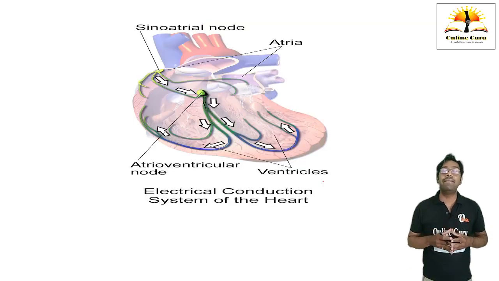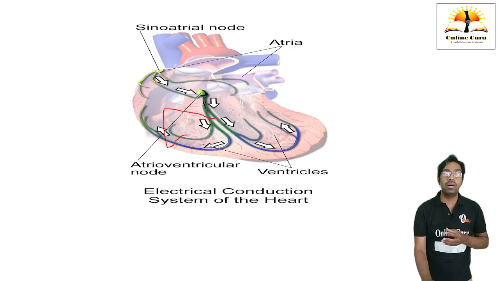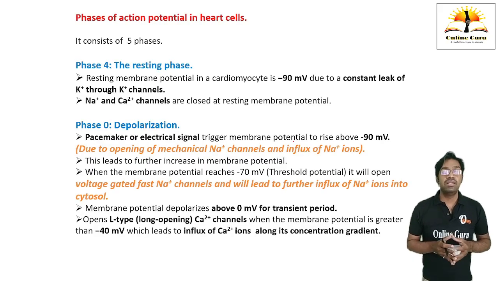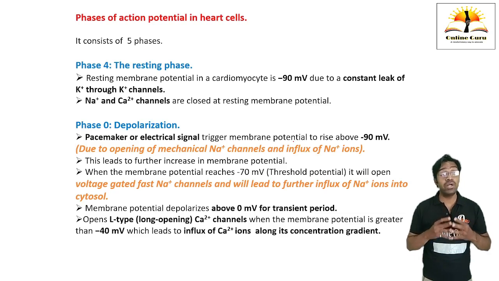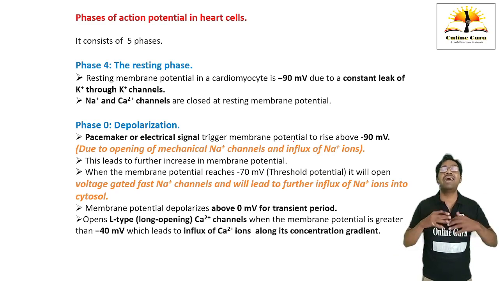Then see the diagram: the flow of electrical impulses from the sinoatrial node to the AV node, then the bundle of His and Purkinje fibers, and to the ventricles. Then we are going to discuss the main important topic, the phases of action potential in the heart cells. There are a total of 5 phases. We are going to start with phase 4. Why so? Because phase 4 is called the resting phase. What is the resting phase? When there is no stimulus, the heart cells are in a relaxed phase.